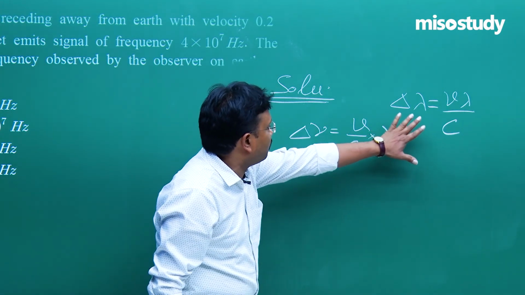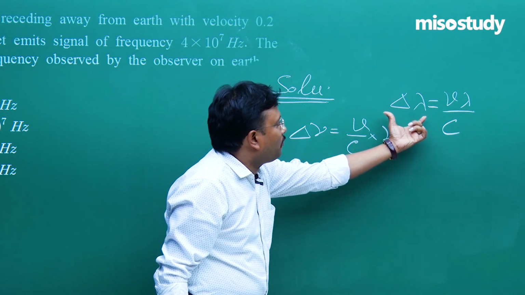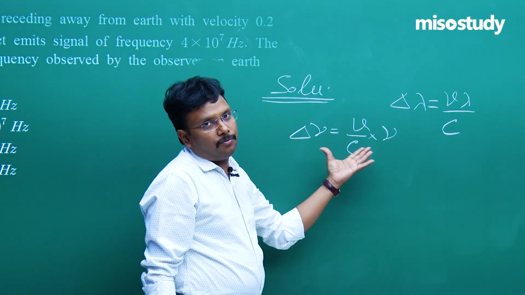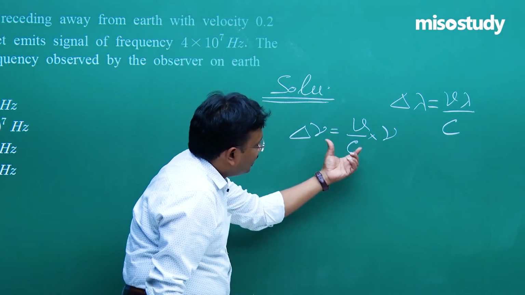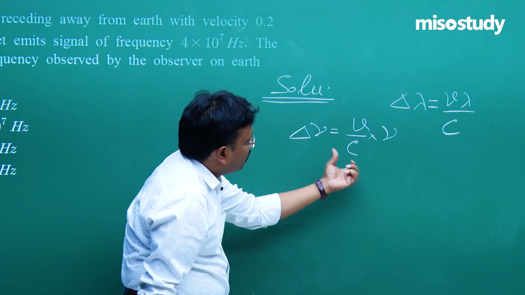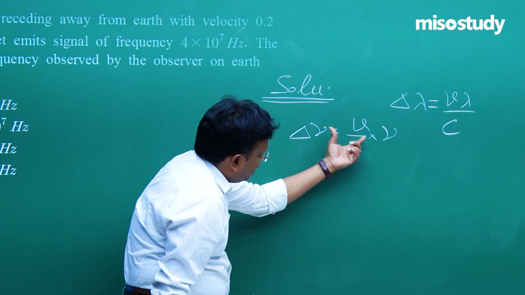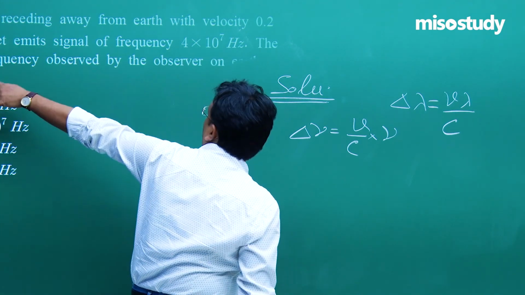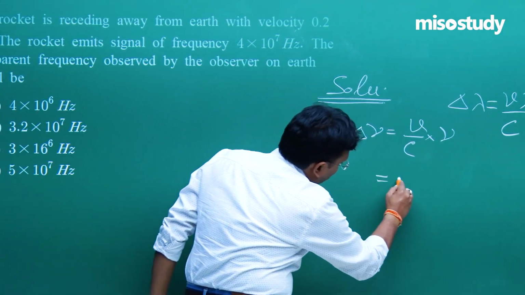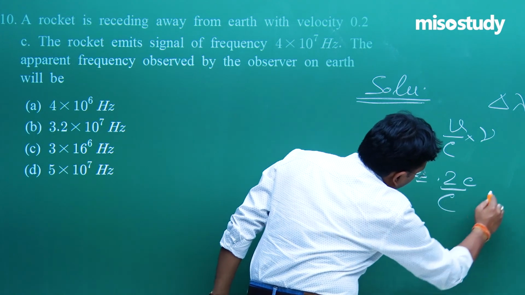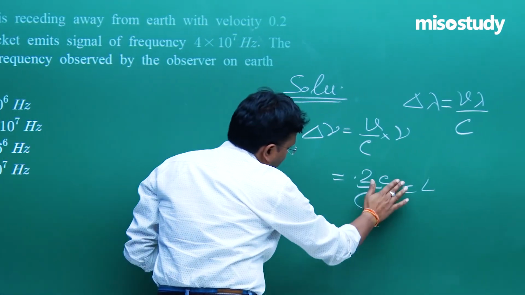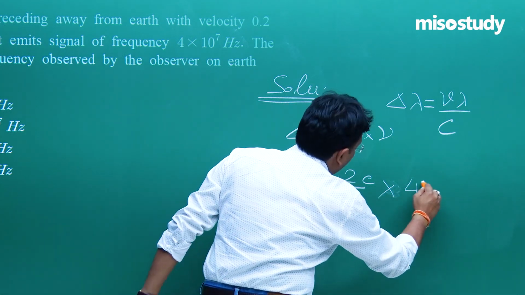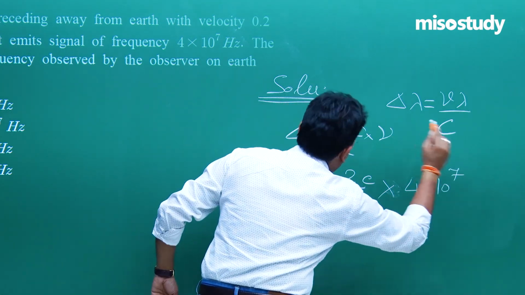Now two formulae are in front of you. One in the form of delta lambda, I mean the wavelength, another in the form of nu. Fine. So delta lambda is equal to V lambda upon C, or delta nu is equal to V nu upon C. Put the values given over here. So 0.2 C upon C into 4 into 10 to the power 7.